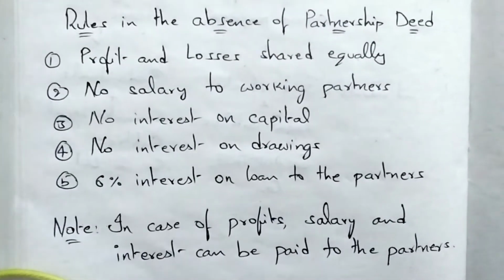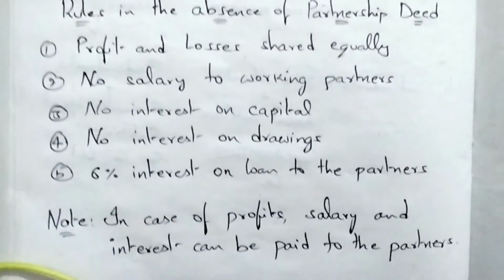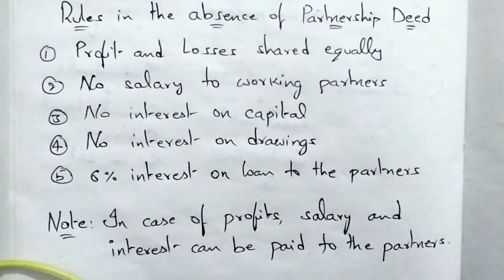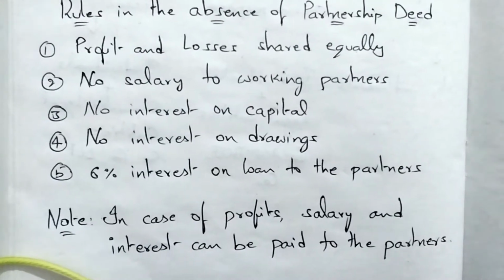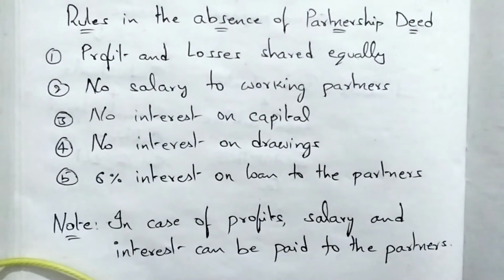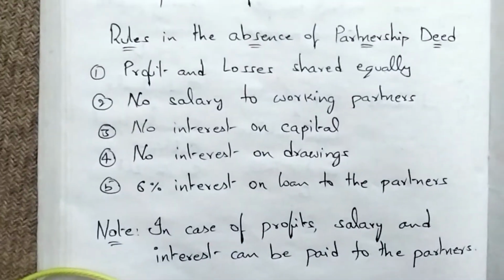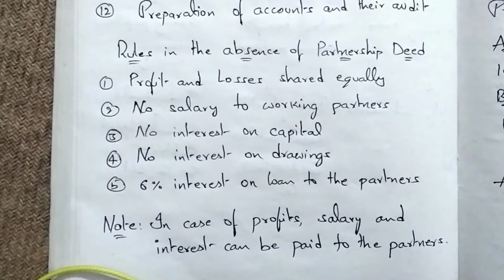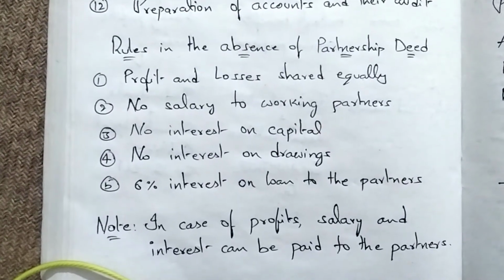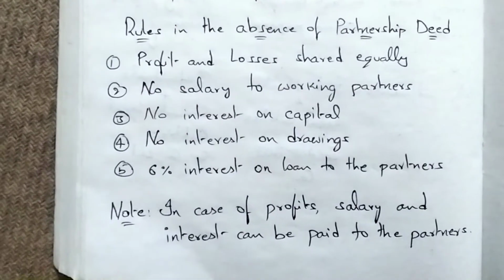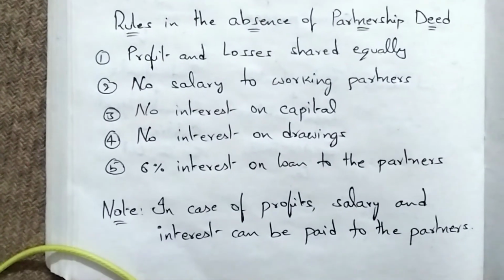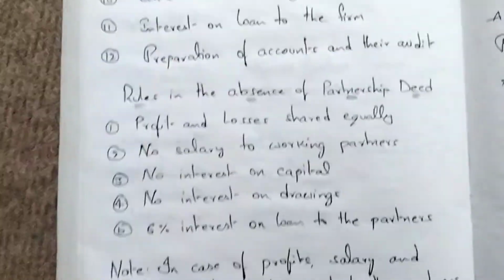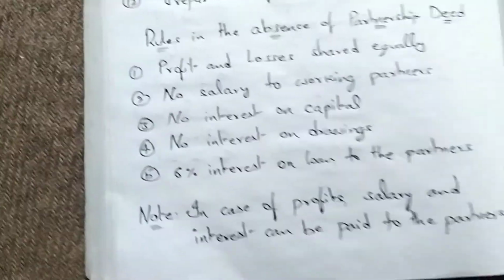Okay, but what is the note here? I wrote a note here. See, in case of profits, if all the partners decide that one is working very hard, working 10 hours every day, they can give him a salary, but only in case of profits. And interest on capital also. Why interest on capital? All the partners have introduced the capital. If they decide they want to take some interest on capital, they can, but only in case of profits. In case of losses, they can't.